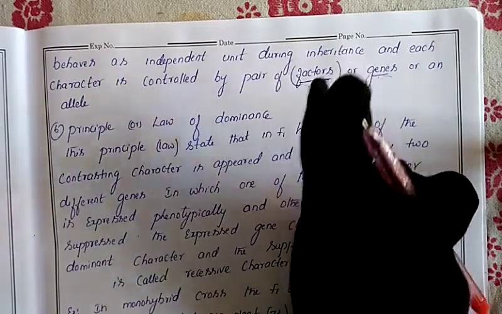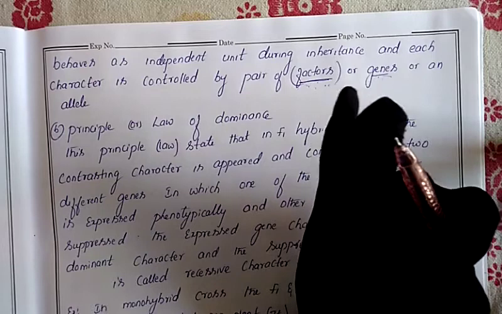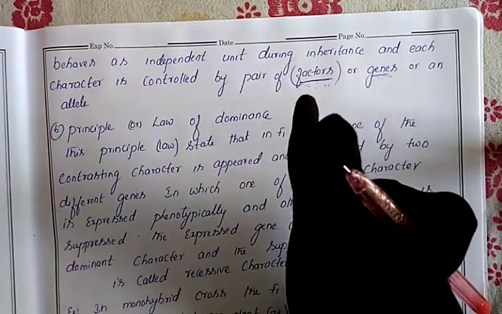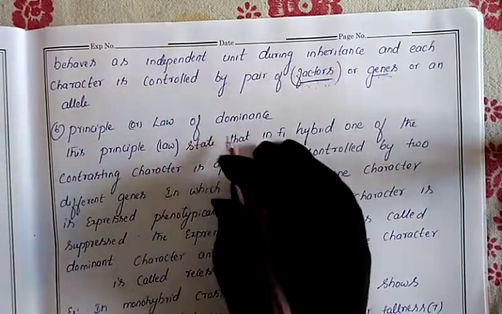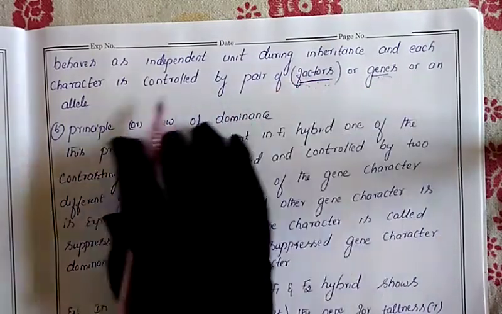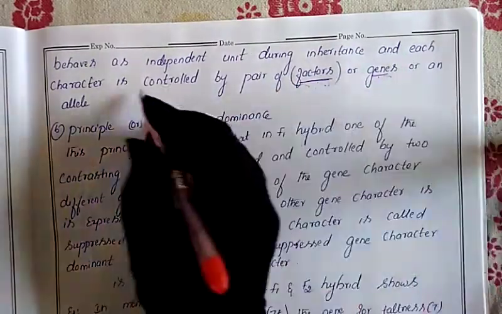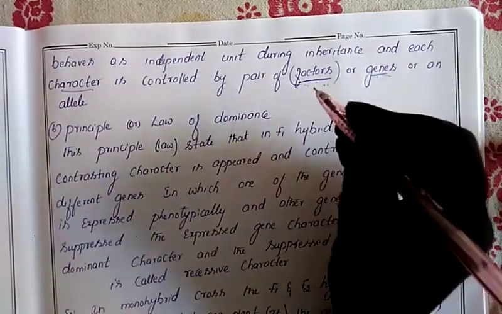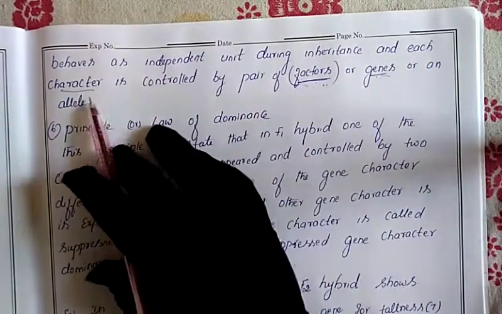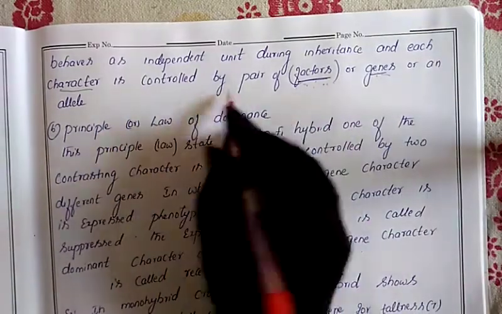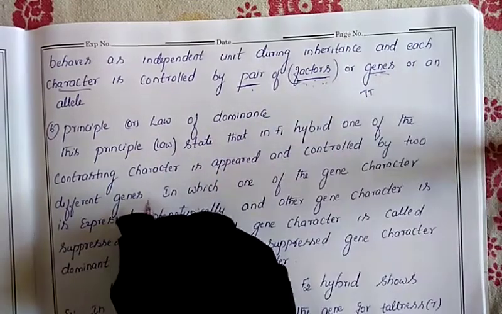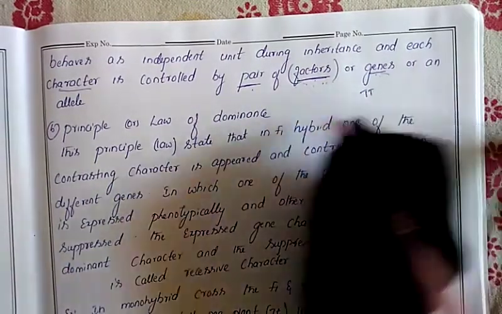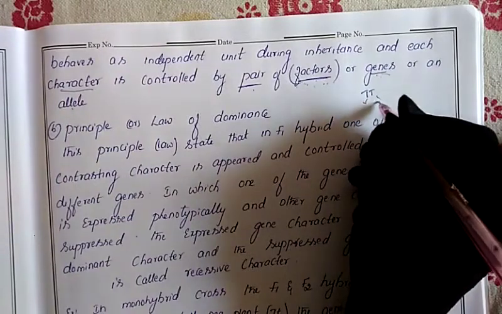Second, the gene is independent, not dependent on anyone; it is inherited independently from one generation to another. Third, genes are factors which control the characters, and they will be in a pairing condition. Just now as I said, genes will be in the form of a pair, and each one we call an allele. So this is one allele, this is one allele.